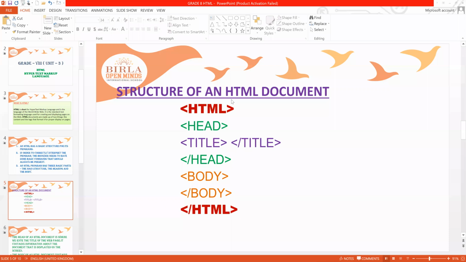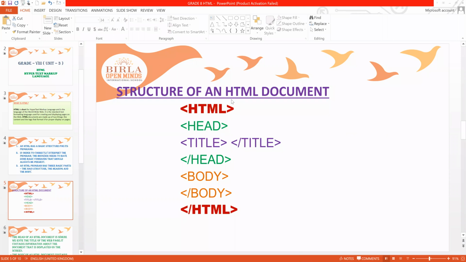Heading means whatever heading we want to give to the document, we can include in the tag head, in between head, right? And body means what we want to write in the document, the coding should be done in the body part. Each and every tag has an opening and an end. Like HTML is the opening, slash HTML is the ending. Similarly, we have head and slash head, body and slash body. So each and every tag has an opening and an end in an HTML document, right?